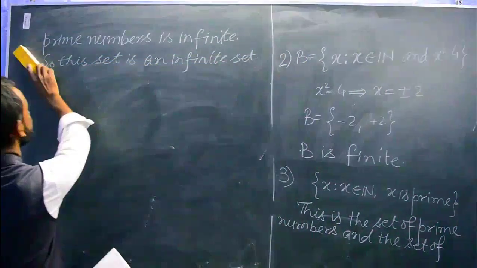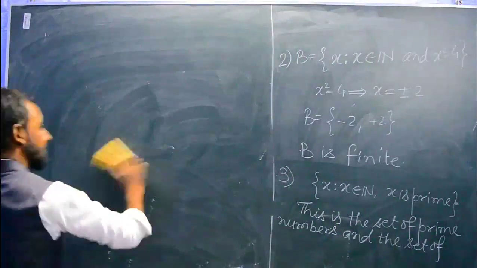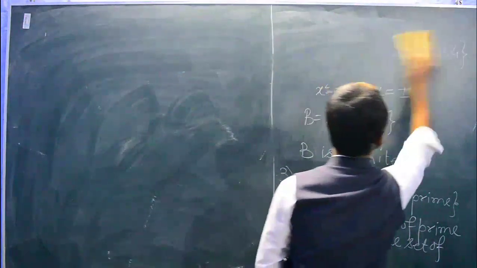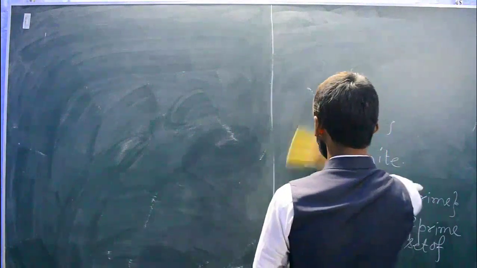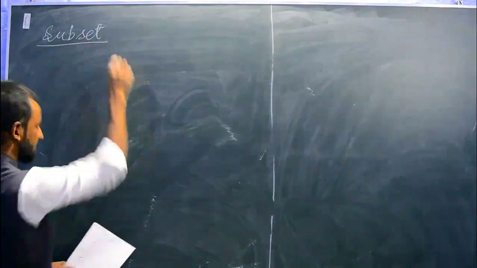Now I will solve. This is the most important thing in this chapter, subset. I will write the definition first, then we will discuss it.